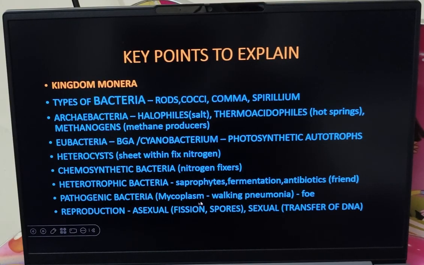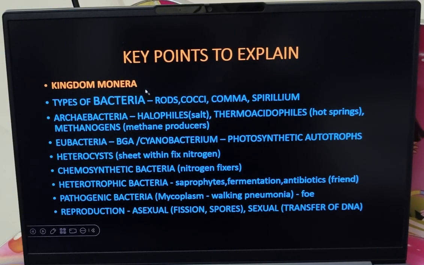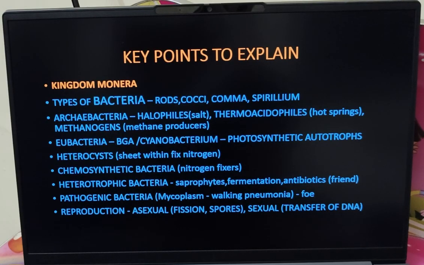Not only mycoplasma, we have many different bacteria that cause diseases. Those bacteria also come under kingdom Monera. This mycoplasma causes walking pneumonia. What is that walking pneumonia? Pneumonia is a lung disorder, and the person who is infected with this bacteria, mycoplasma pneumonia, will expel out aerosols or droplets.